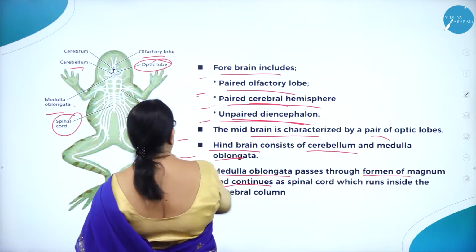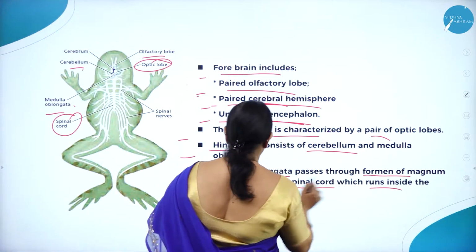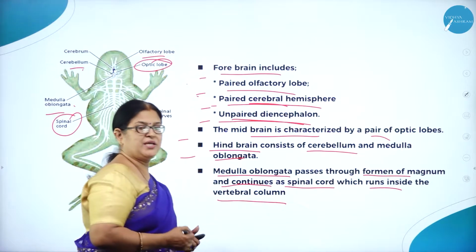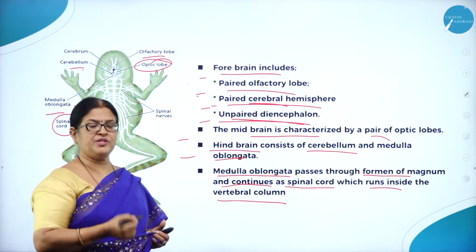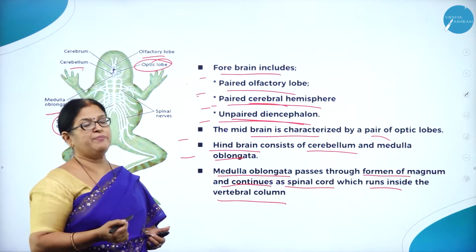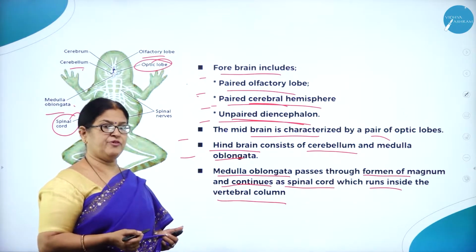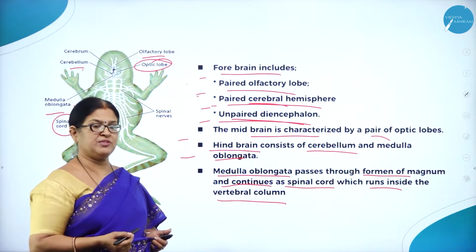Here you can see it continues as the spinal cord, which runs inside the vertebral column. Hence the name. Frog belongs to which phylum? Phylum Vertebrata. Vertebrate animals are characterized by the presence of a vertebral column or a backbone, which is a supporting